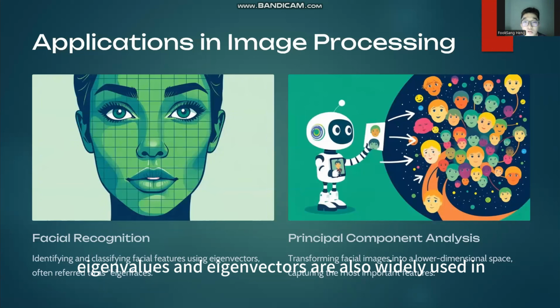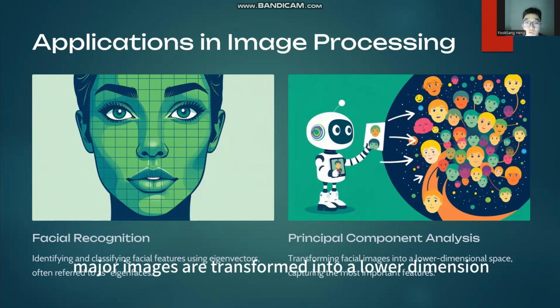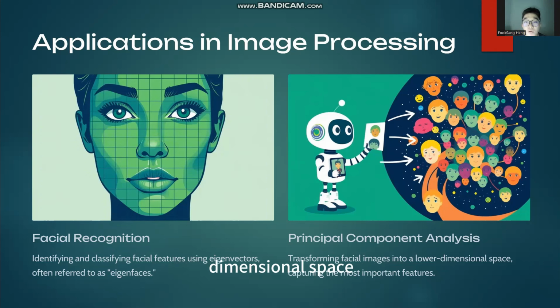Eigenvalues and eigenvectors are also widely used in image processing. One of the most notable applications is in facial recognition, where eigenvectors, often called eigenfaces, are used to identify and classify facial features. By applying a technique known as Principal Component Analysis (PCA), facial images are transformed into a lower dimensional space, where the most important features of the face are captured by eigenvectors.